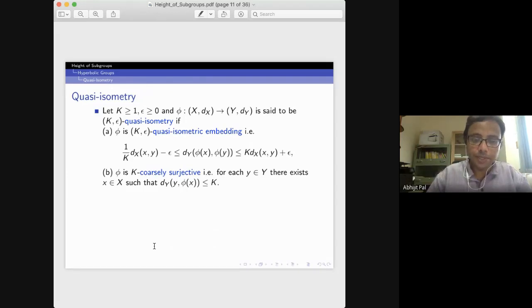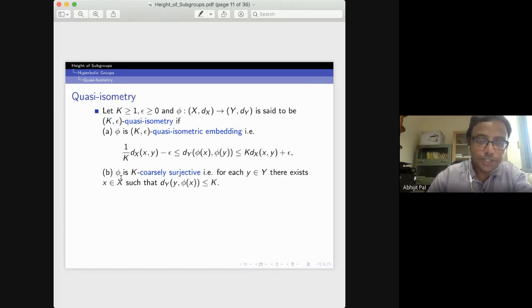So now I have to define what we mean by quasi-isometry, because in order to define a hyperbolic group, I have to define quasi-isometry. You can think of it as a small perturbation of an isometry. A map phi from X to Y, where X and Y are metric spaces, is said to be a (k, epsilon) quasi-isometry if first of all it is a (k, epsilon) quasi-isometric embedding. A (k, epsilon) quasi-isometric embedding means that it satisfies this inequality. If you put k equals 1 and epsilon equals 0, then phi becomes an isometry onto its image.